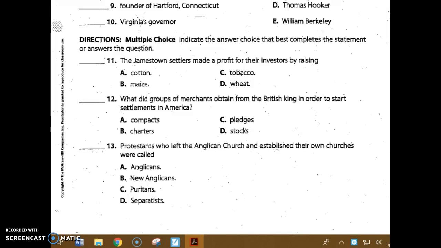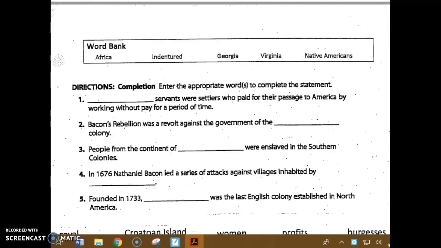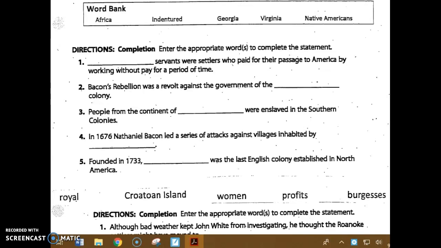Number 13. Protestants who left the Anglican Church and established their own churches were called what? Were they called A, Anglicans, B, New Anglicans, C, Puritans, or D, Separatists? The next page starts with some fill-in-the-blanks. Here's your word bank.